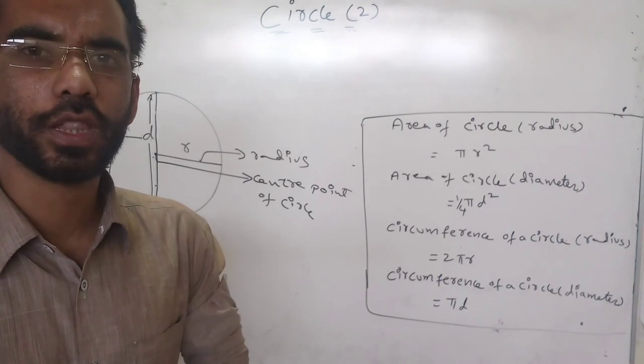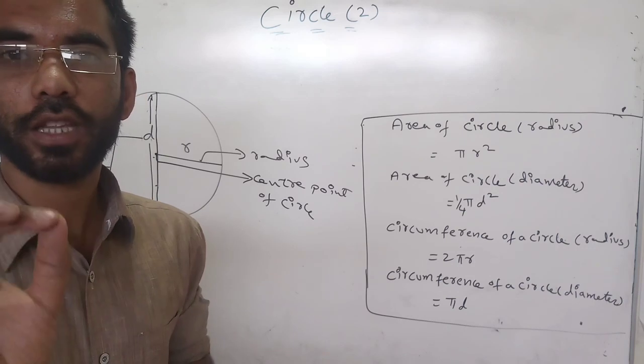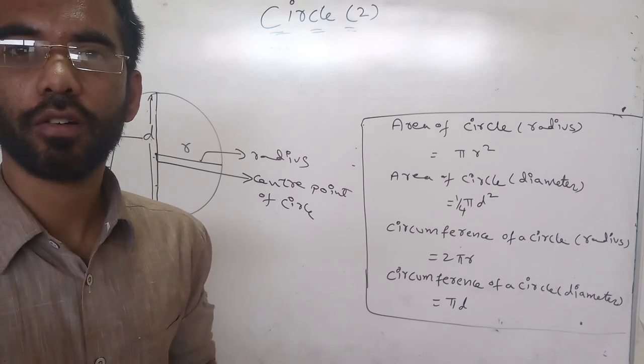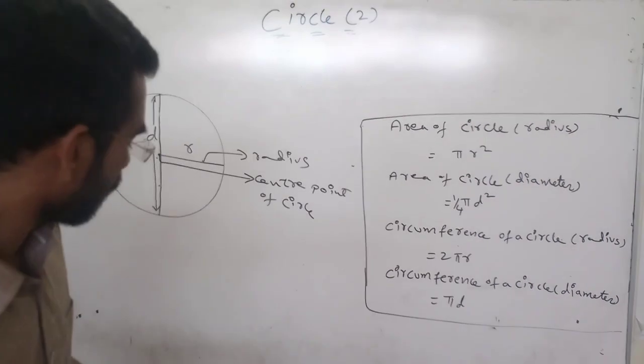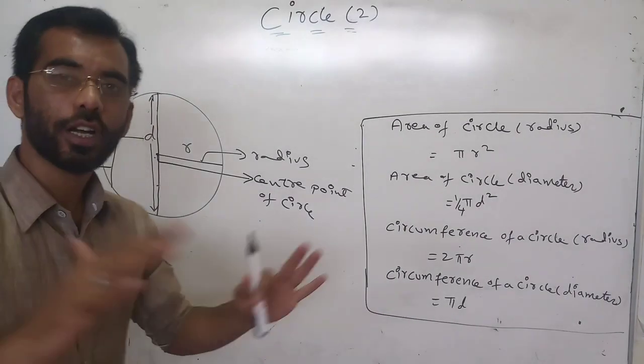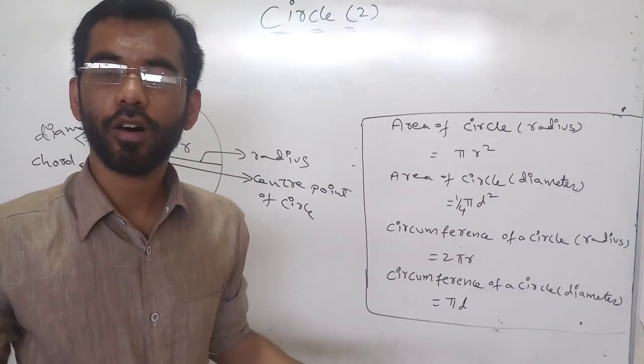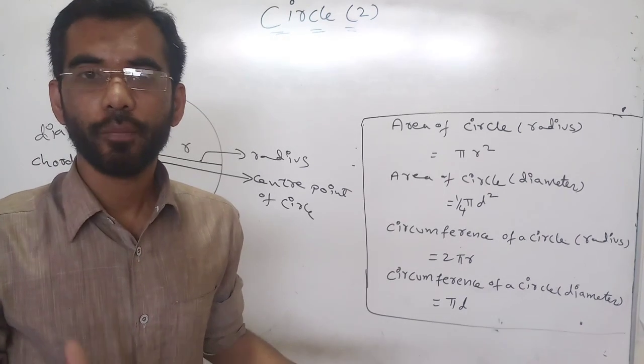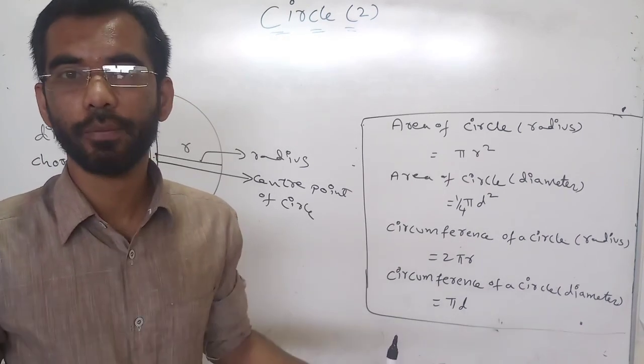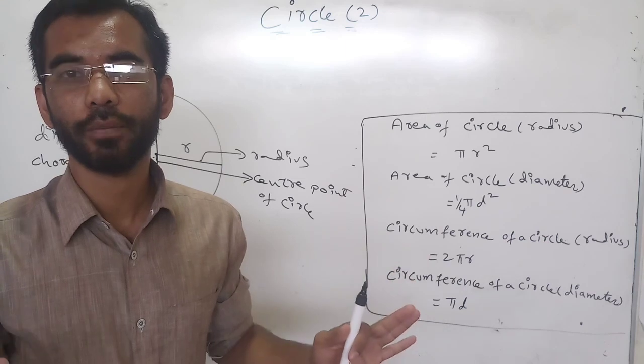What is the longest chord of the circle? Diameter is the longest chord of the circle. Now that means all diameters can become a chord, but all chords will not become diameter.